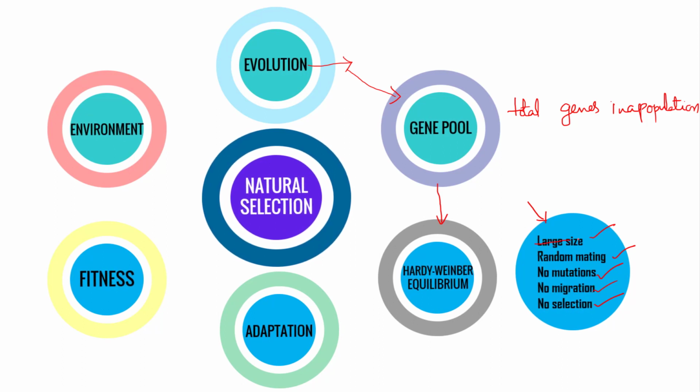So: large population size, random mating, no mutation, no migration. If all these hold, there won't be any evolution and the equilibrium is always maintained. We are not talking about all these things, but about selection today. That is natural selection.